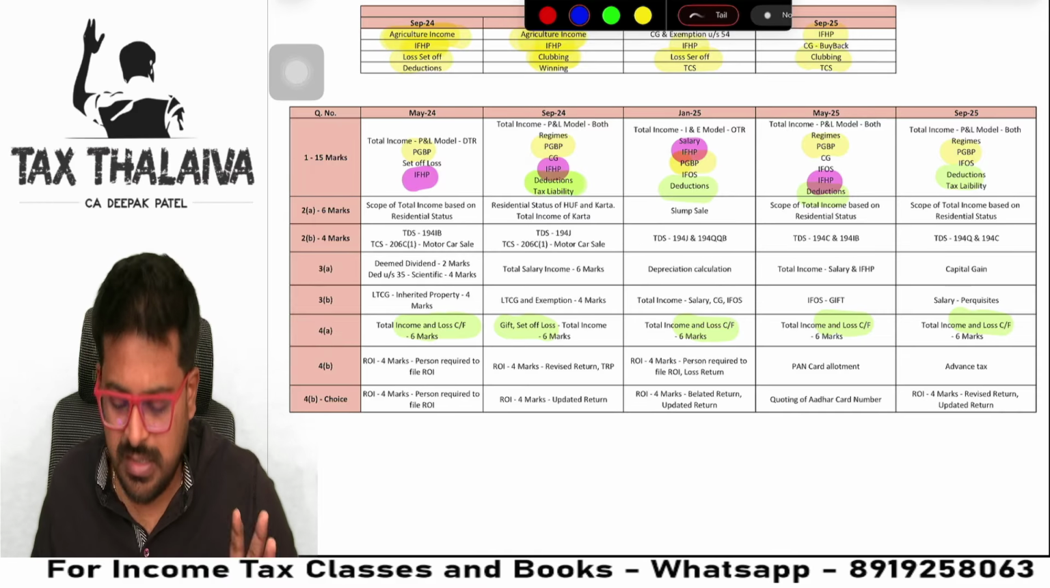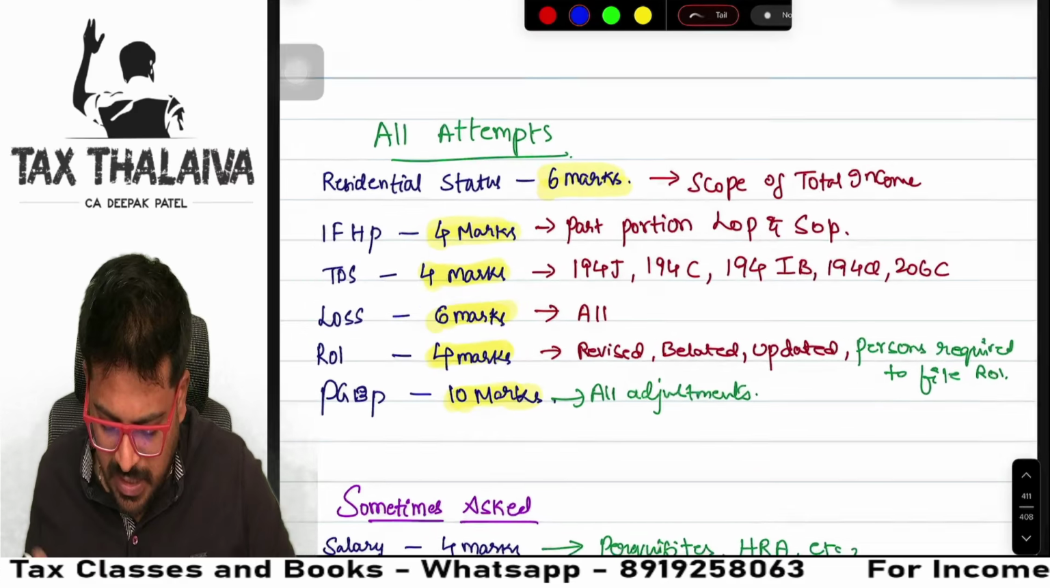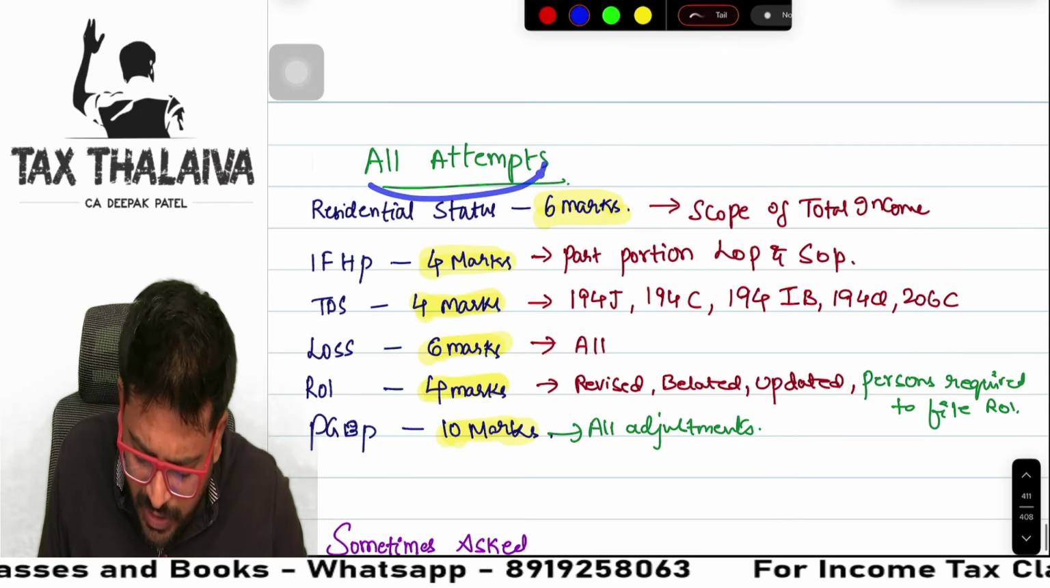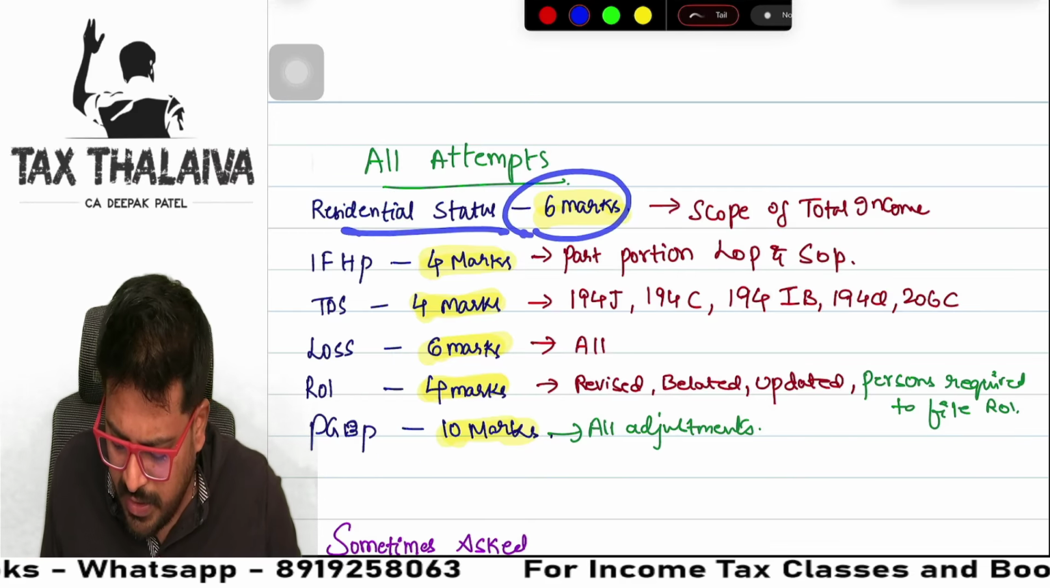Trust me. Yes. So this is the trend analysis, guys. If I have to summarize the topics, every attempt, what are the topics asked, sir? Residential status, every attempt 6 marks.